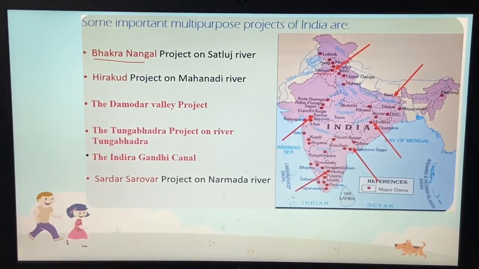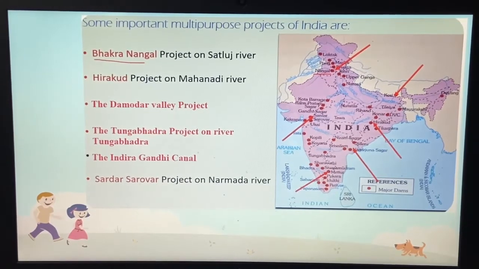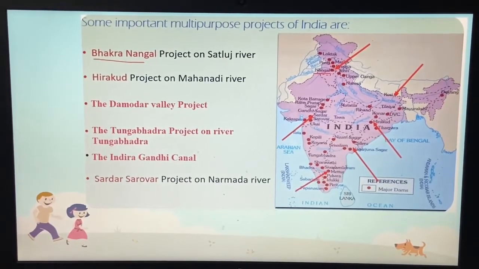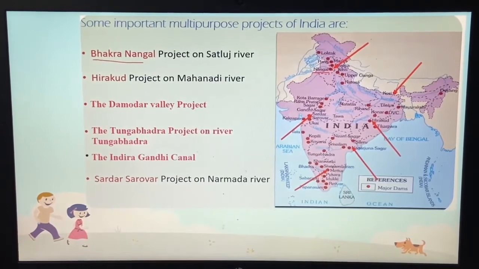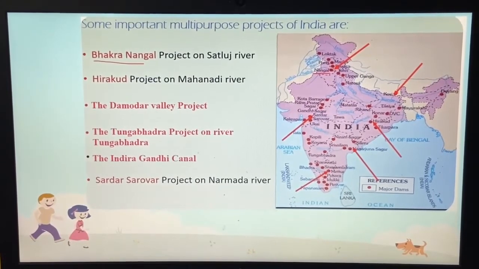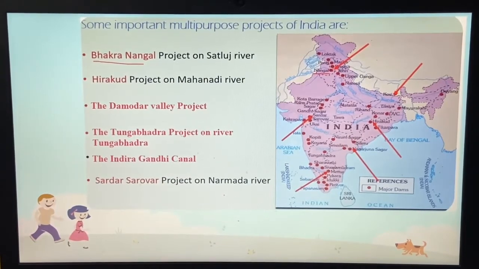Next we have Hirakud Dam. This is built on the Mahanadi and is the longest dam in India, whereas the Bhakra Nangal Dam is the highest dam of the world. It irrigates the land in Odisha and supplies electricity. The Hirakud Dam, which is built on the Mahanadi, irrigates the land of the state Odisha and provides electricity.